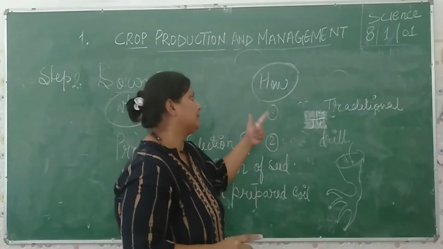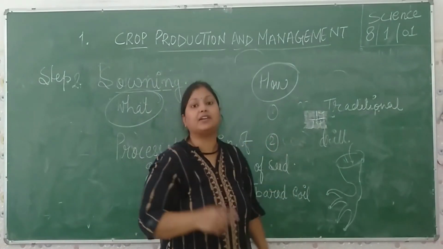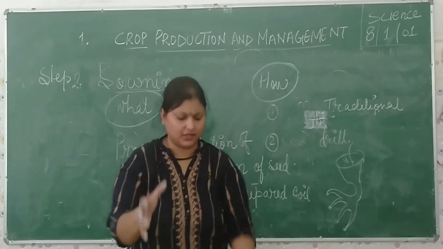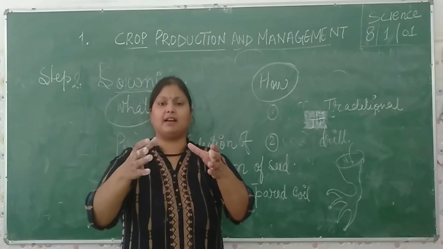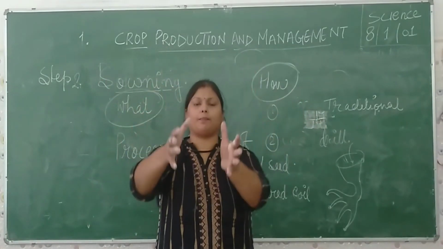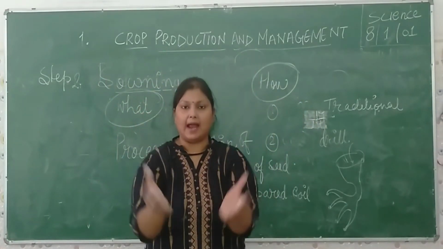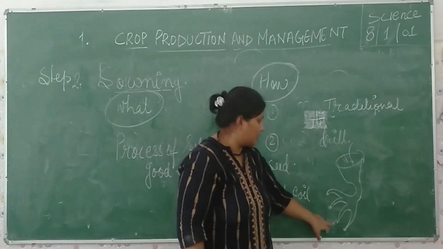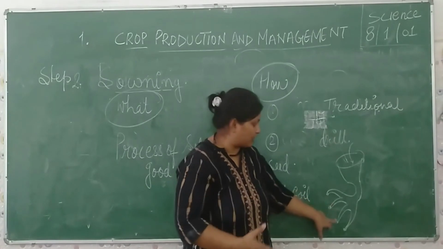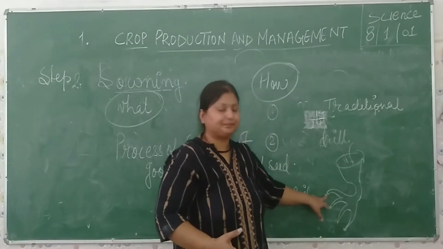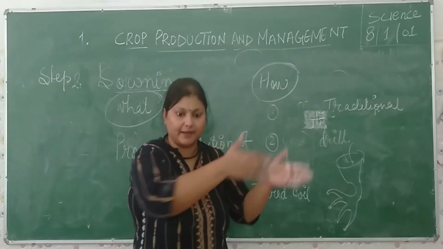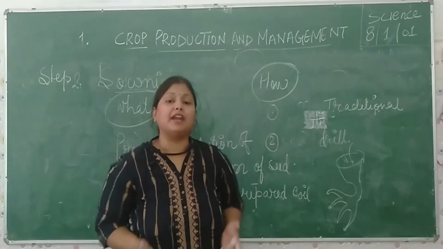Understand? And the second process is called the seed drill. Drill means drilling. It means there is a funnel-like structure at the top. In that funnel-like structure, all the seeds are dropped, and this funnel-like structure opens into this structure, and it pours every seed in a particular line, in a specific pattern.